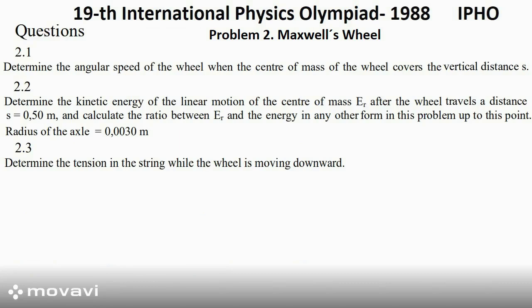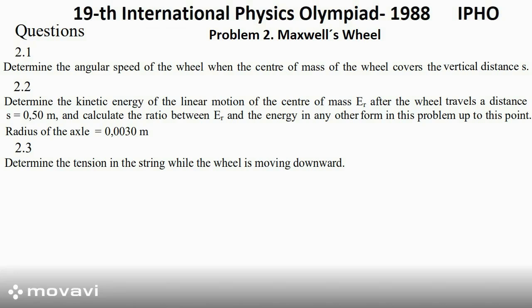Questions. Question 1. Determine the angular speed of the wheel when the center of mass of the wheel covers the vertical distance s. Question 2. Determine the kinetic energy of the linear motion of the center of mass, E_r, after the wheel travels a distance s equals 0.5 meters, and calculate the ratio between E_r and the energy in any other form.